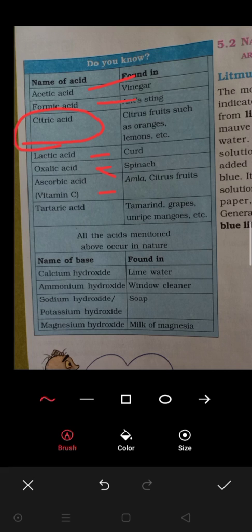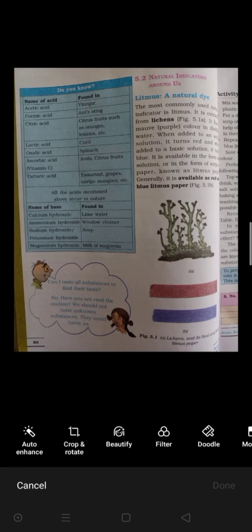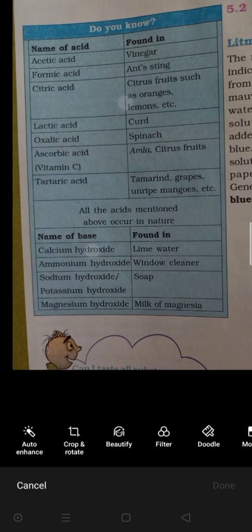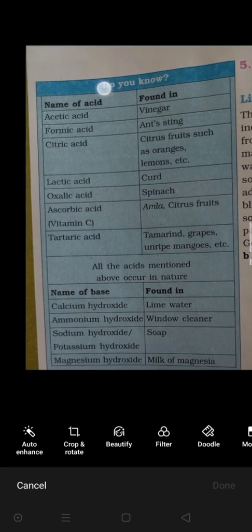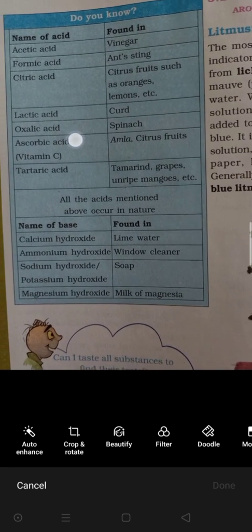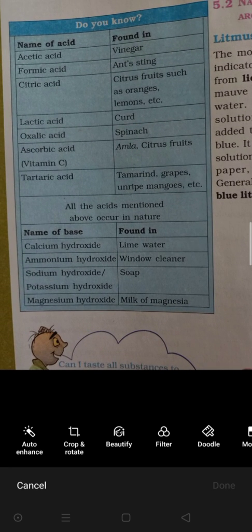Now tamarind, grapes, unripe mangoes, etc. have tartaric acid. Okay, so these are the names of the substances over here, in which we have the varieties of acids.